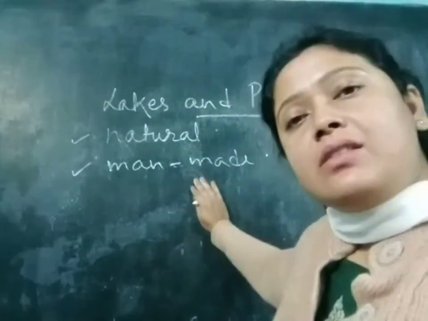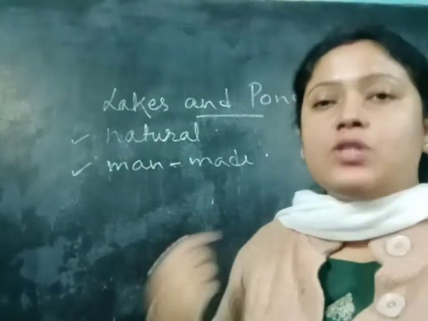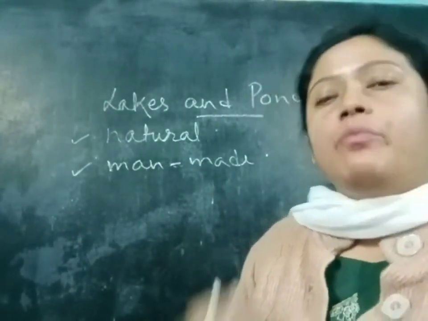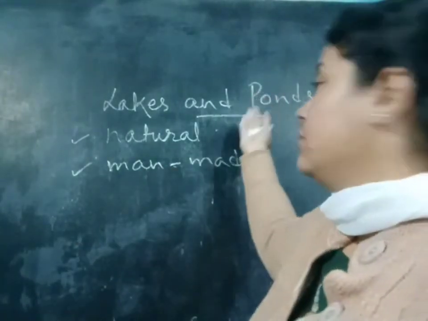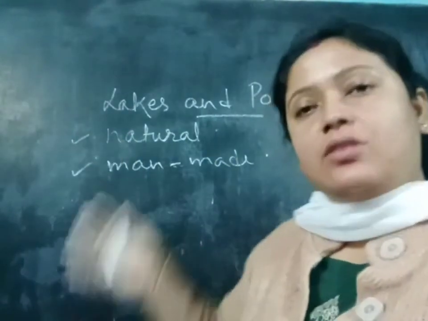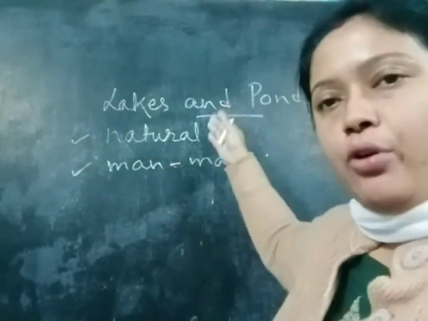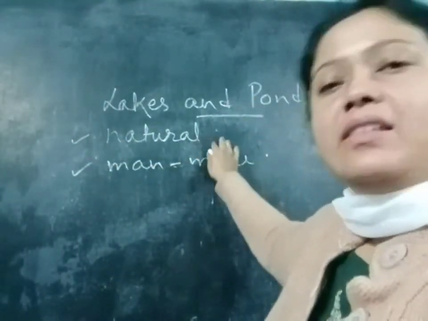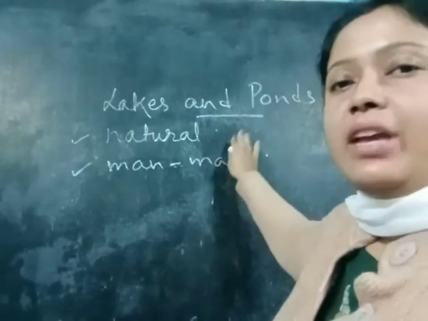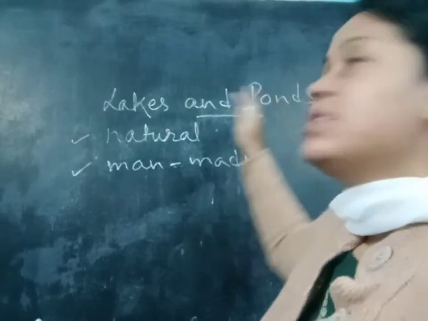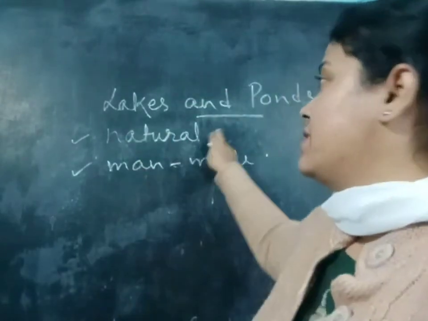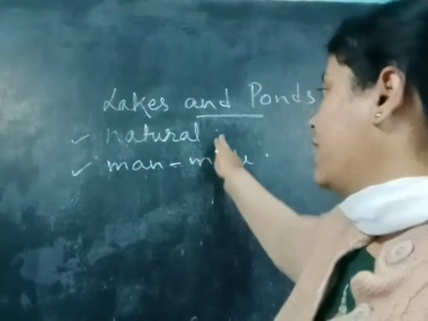Man-made means people dig the soil to make ponds and lakes. So lakes and ponds have two types, natural and man-made.